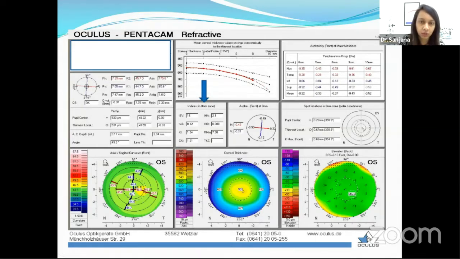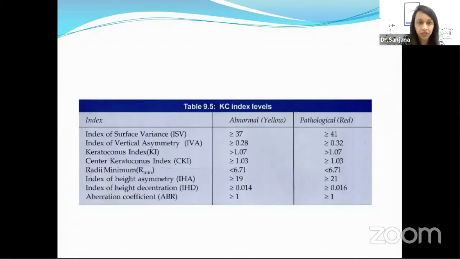And again, the values are already fed to the Pentacam system previously itself, and anything more than normal or in the borderline will represent itself in the form of colors like yellow and red. So these are the values of all those indices, which will be represented as abnormal in yellow, and anything which is pathological will be represented in red. Not necessary that we have to remember these values as such, but we need to know that if something has been mentioned in red, that means it's abnormal, and we need to take a second look at it.